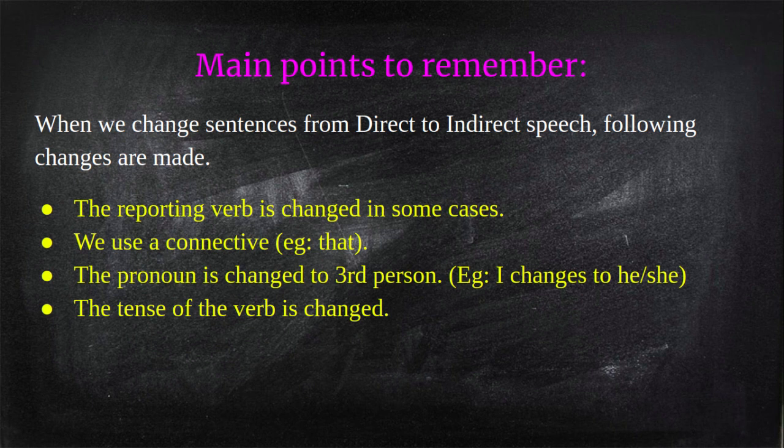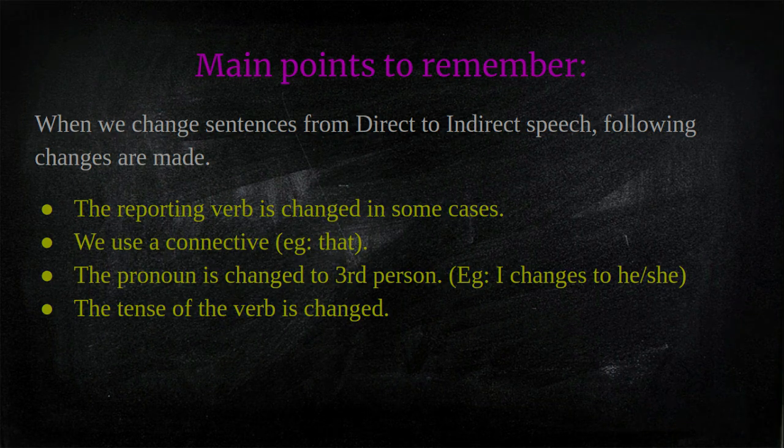So when we change from direct to indirect, we join the reporting verb with the sentence in the quotations by using that. The pronoun and the noun are changed to third person. For example, I changes to he or she. Then the last, the tense of the verb inside the quotation marks is changed.